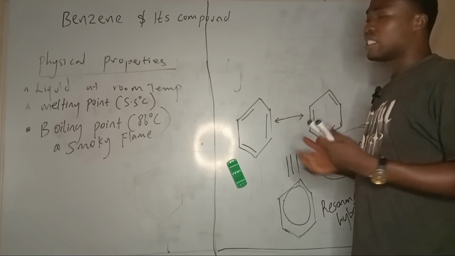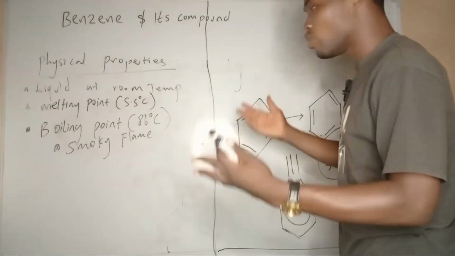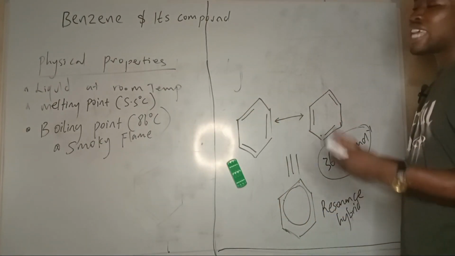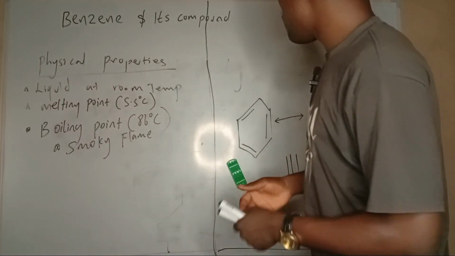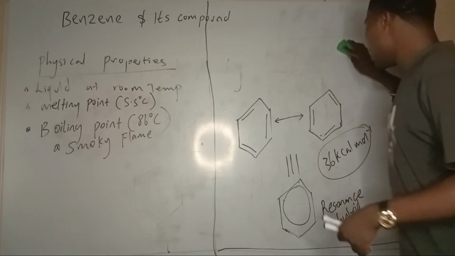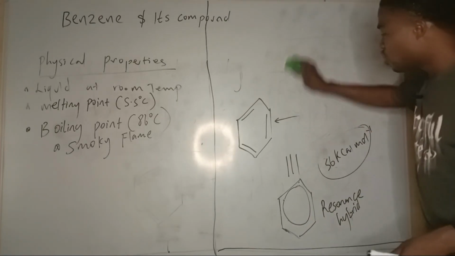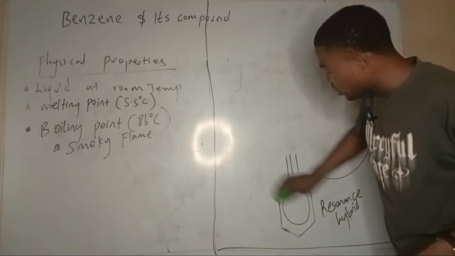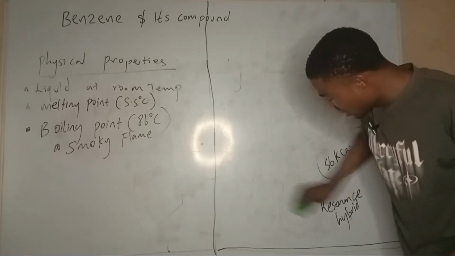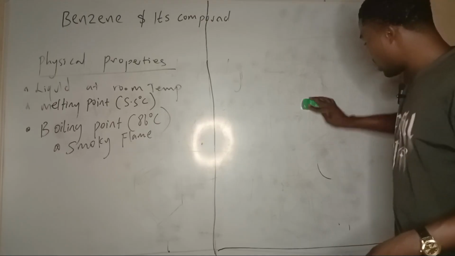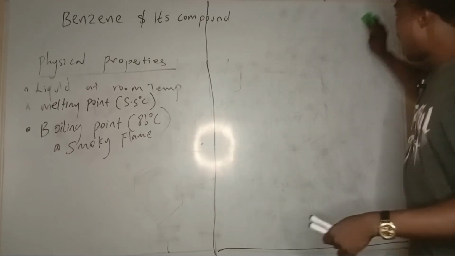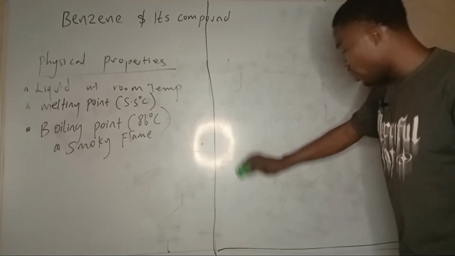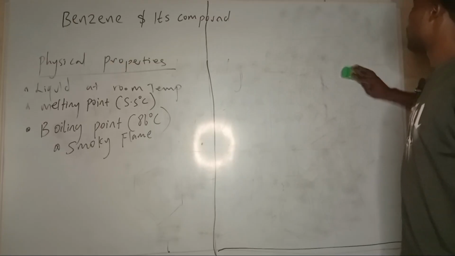Above 86 degrees Celsius, it can boil. So those are the properties of benzene. It's highly insoluble in water, but soluble in compounds such as ethers. Of course, it's a hydrocarbon, C6H6. So it will not dissolve in water that much, but it dissolves in organic solvents such as ethers, toluene, and so on.